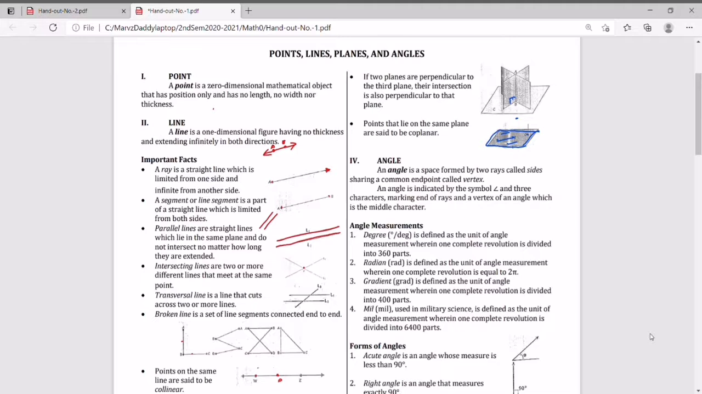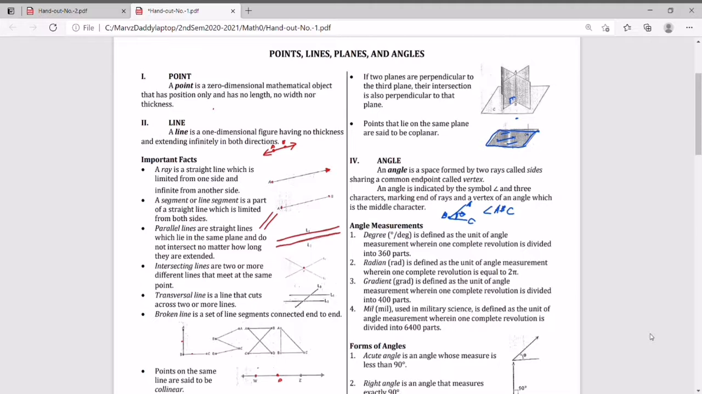Next, we have the angles. An angle is a space formed by two rays called sides sharing a common endpoint called the vertex. So, kailan naman tag angle, no? So, that is an angle. This is its vertex. So, indicated by the symbol, this one. This is a symbol for angle. And three characters marking end of rays and a vertex of an angle, which is the middle character. So, if this is point A, this is B, C. So, angle A, B, C. That is the name of our angle. So, tingali po, panganlan po na nato, you indicate a very specific angle for that.